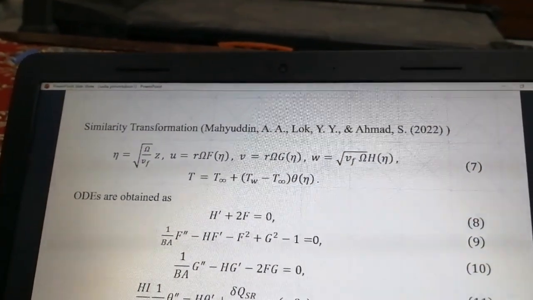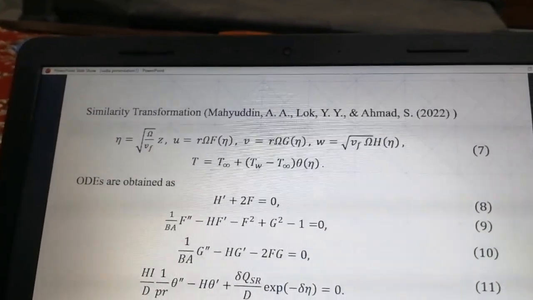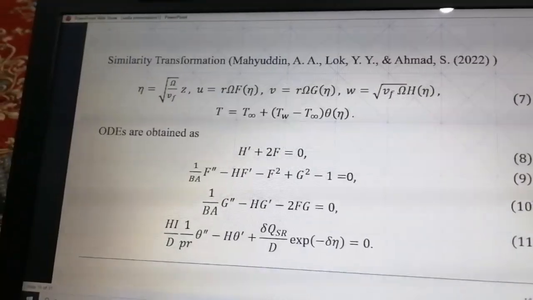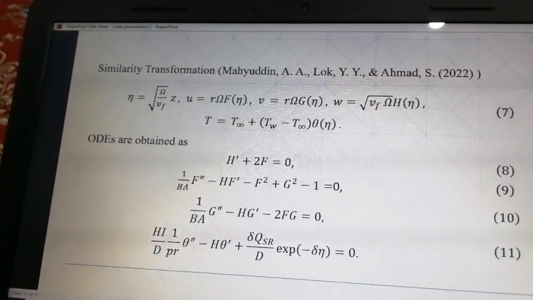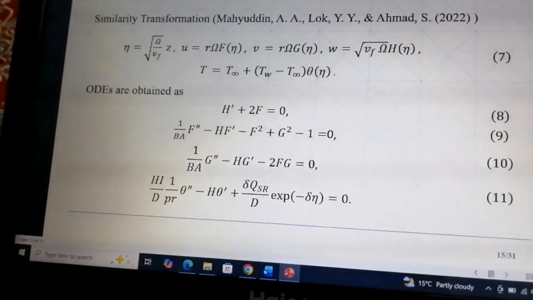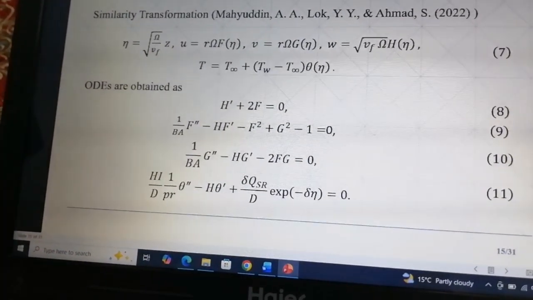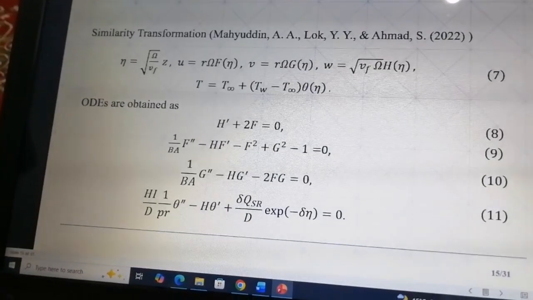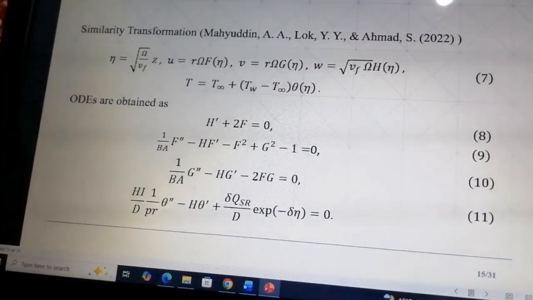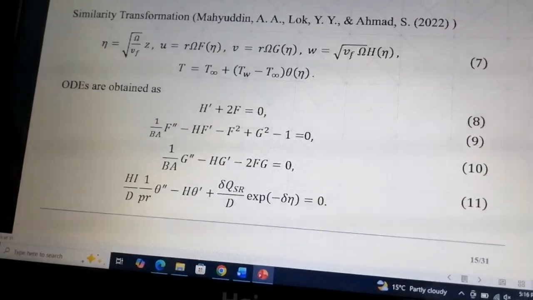Now we apply similarity transformation to simplify our governing equations. These transformations convert the partial differential equations into ordinary differential equations. This simplification reduces the complexity of the problem and makes it suitable for numerical solution.